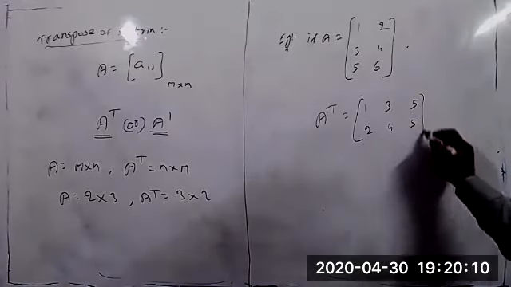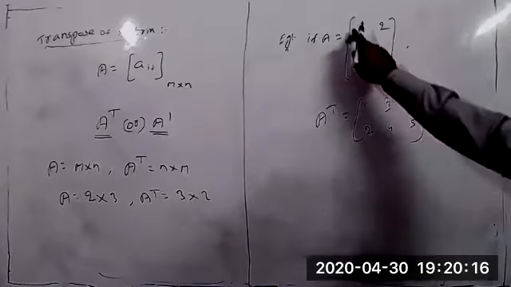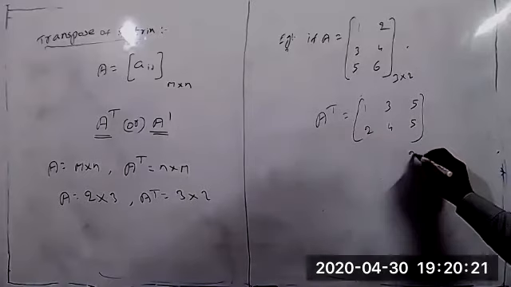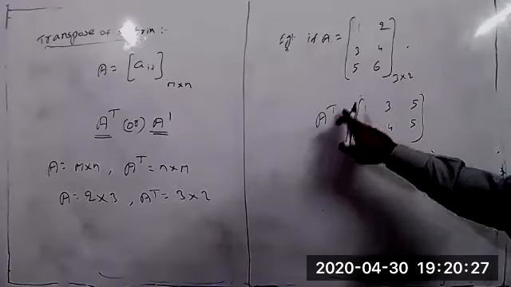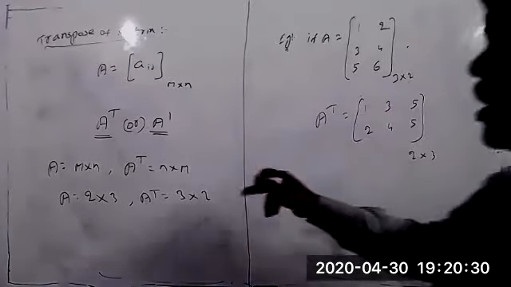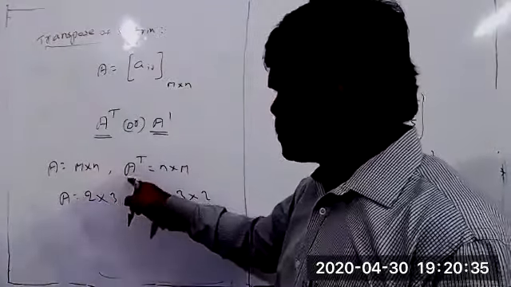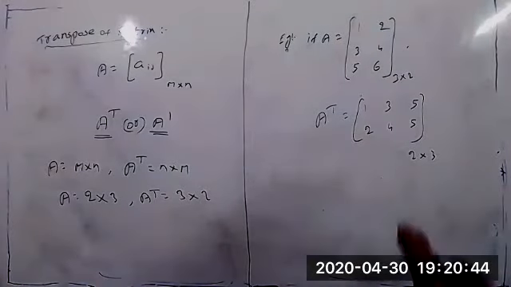Now in these two matrices, what is the order of matrix A? This is a 3 by 2 matrix: 3 rows and 2 columns. Then what is the order of A transpose? 2 by 3. The order of A equals 3 by 2 means the order of A transpose equals 2 by 3, quite opposite. In the same way, the order of matrix A equals m by n, then the order of A transpose equals n by m. 2 by 3 means 3 by 2, m by n means n by m. So like that you can find the transpose. Sometimes one more question will be asked in examination based on the order.